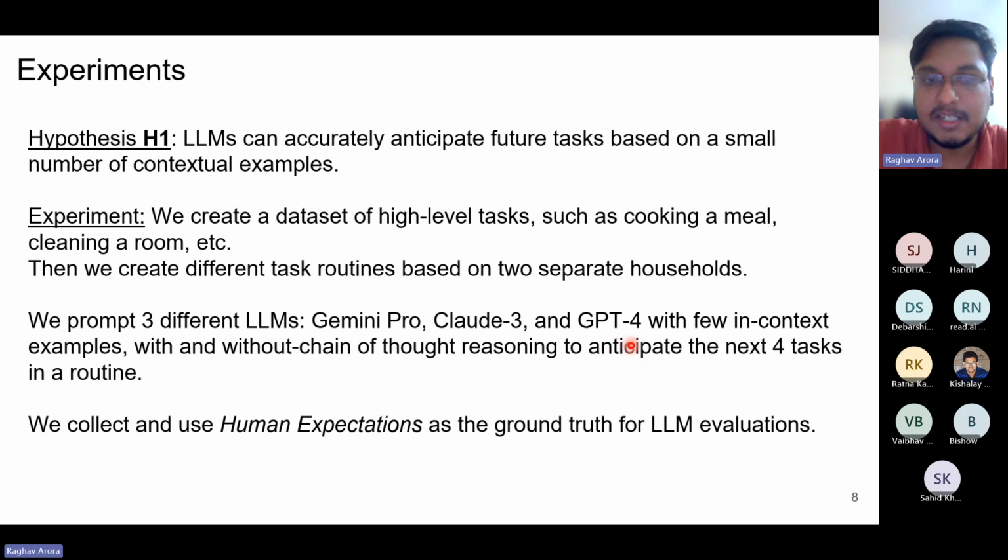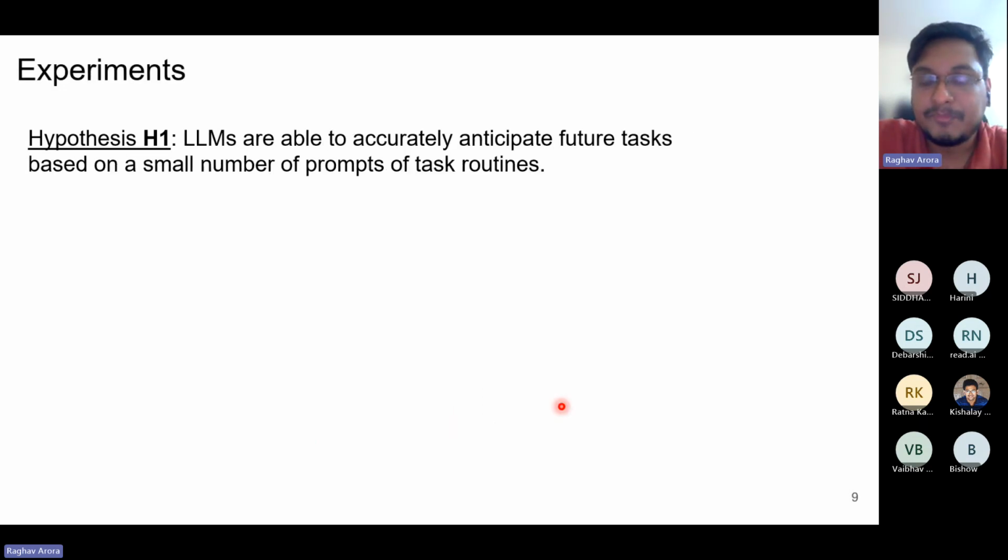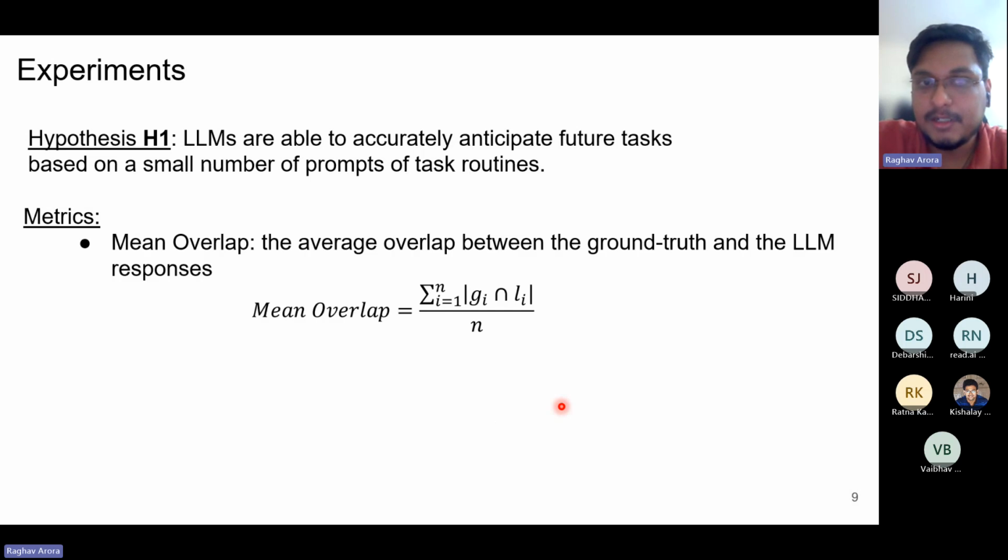To measure their efficiency, we collect human expectations through a survey, and we use these human expectations as the ground truth for LLM evaluations. We use the following metrics for evaluation. The first metric is the mean overlap. If the ground truth task anticipated by the human is GI and LI is the task anticipated by the LLM, then the intersection between GI and LI is considered for the metric mean overlap.